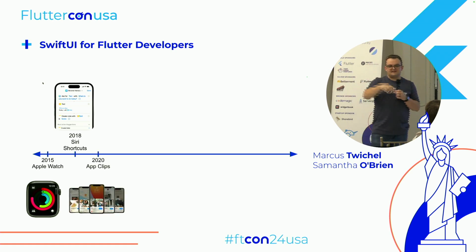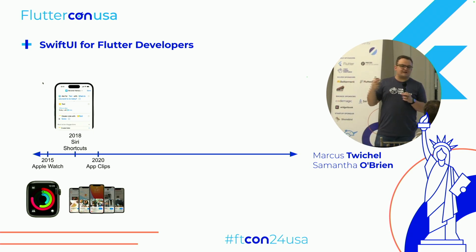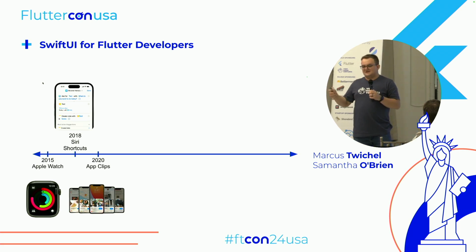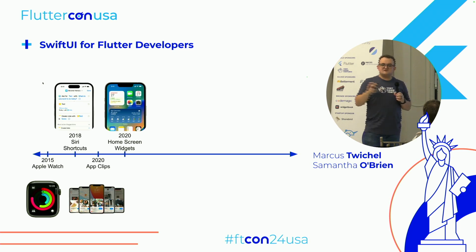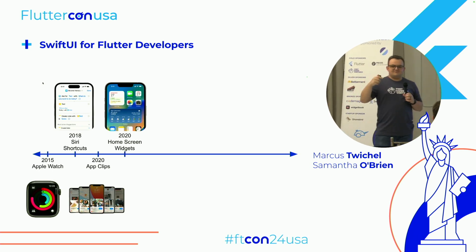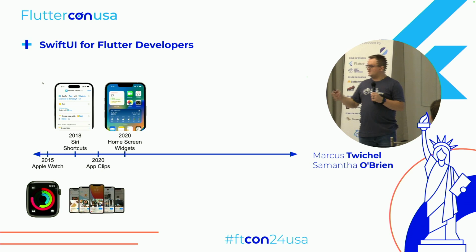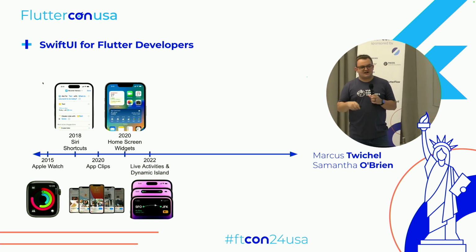In 2020, we got app clips, which are kind of smaller, condensed versions of apps. You can get them with an NFC tap or a QR code scan for like a single action, like a checkout flow or something, so that people don't have to download your whole app to use your app. In 2020, we got home screen widgets. This was a big one. At the beginning, they were just informational, like you couldn't do anything with them, and they were only on the iPhone to start, although they eventually made it to iPad, Mac, Apple Watch even this year, so they're kind of everywhere now.